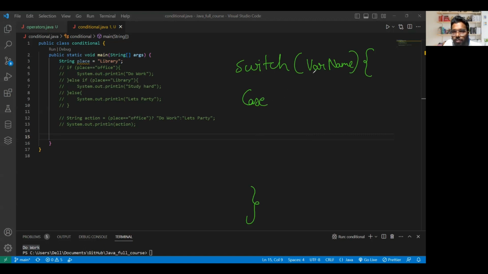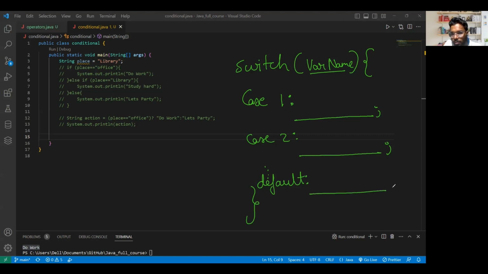In case one, if this is the value, I can say execute this part. Then I can say case two. If this is the value, execute this part. Similarly, I can give as many cases as I want. And at last, if none of them execute, it's similar to else, like default, execute this part. Now, what is this?